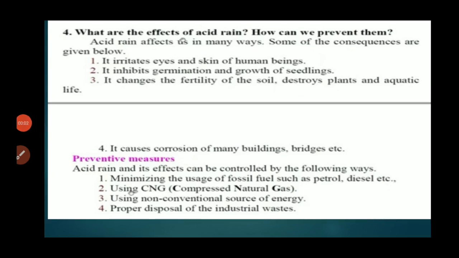Preventive measures. Acid rain and its effects can be controlled by the following ways: minimizing the usage of fossil fuel such as petrol, diesel, etc. Using CNG, compressed natural gas. Using non-conventional sources of energy. Proper disposal of the industrial waste.